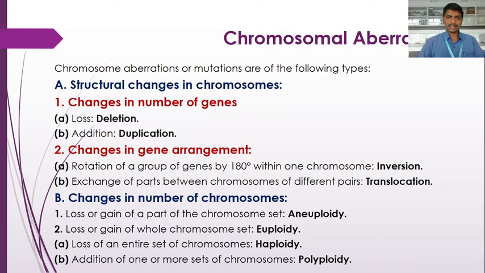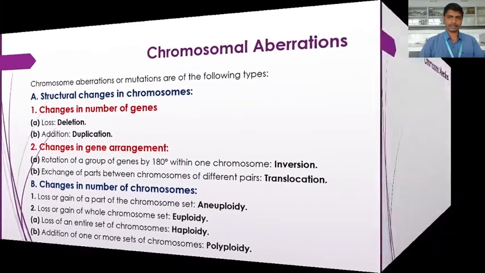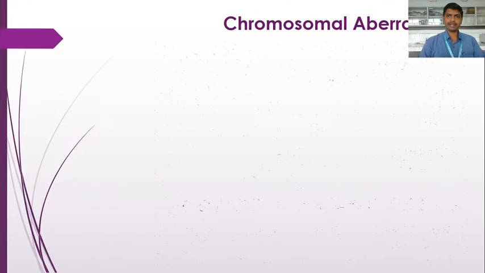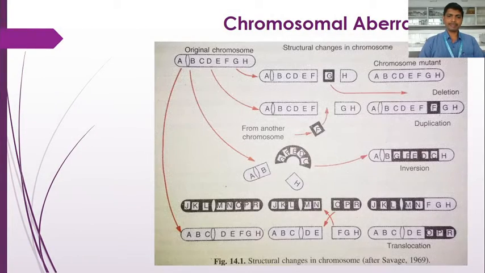Now this chapter deals with only the structural changes in chromosomes, which comprise deletion, duplication, inversion and translocation. One by one we will study all these structural changes. These various structural changes have been given in a single figure. Suppose this is the original chromosome, and here is the centromere. The sequence of genes on this chromosome is A, B, C, D, E, F, G, H.